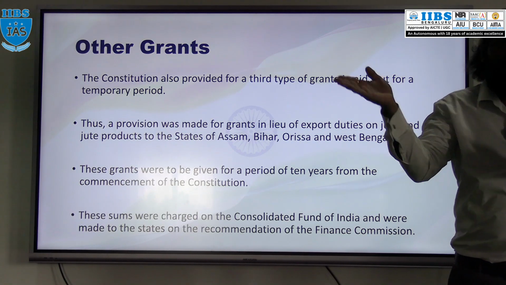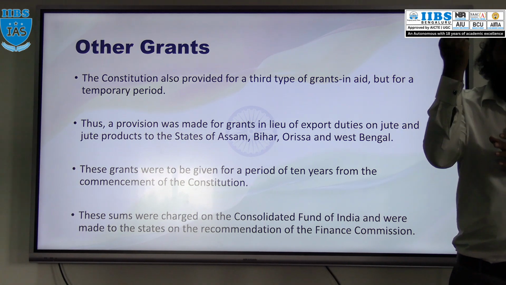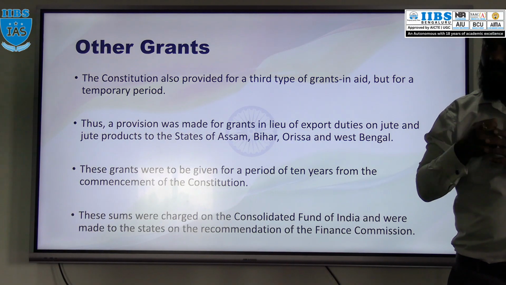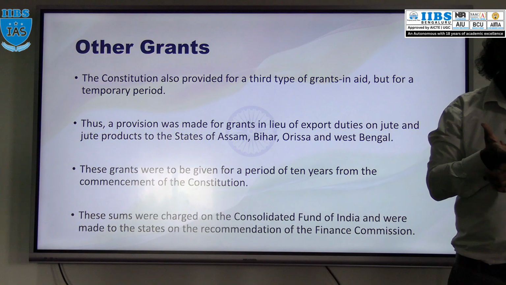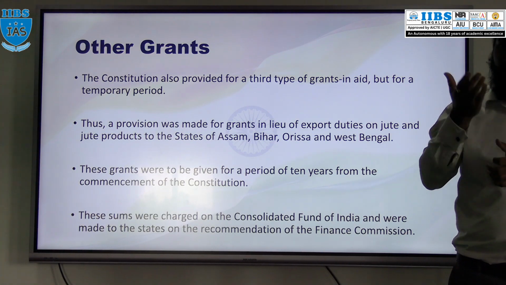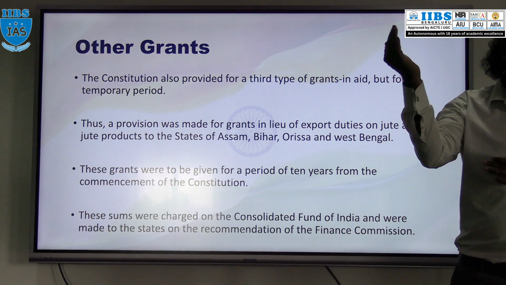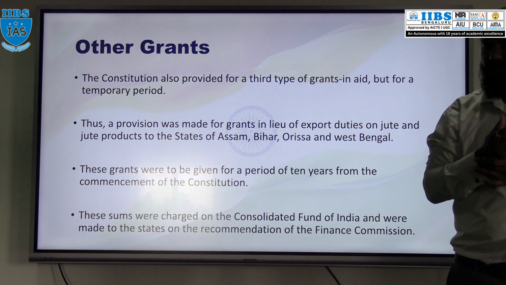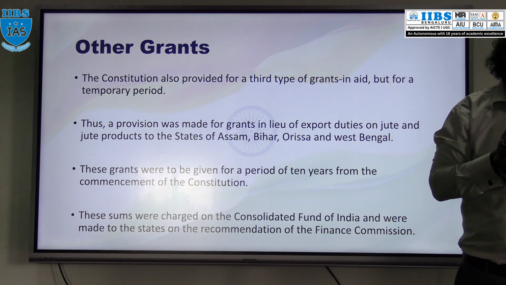So the central government gave the grant to them. Obviously the price will be less, and if the price is less, then exports will boost. That is what countries generally do. Why are we importing more from China? China is dumping. Anyway, in economics you'll learn about anti-dumping duty, countervailing duty, those things.